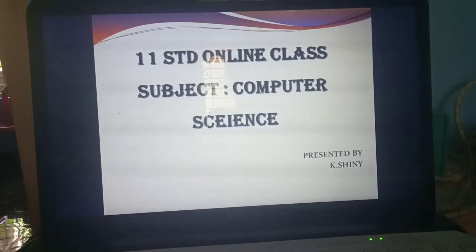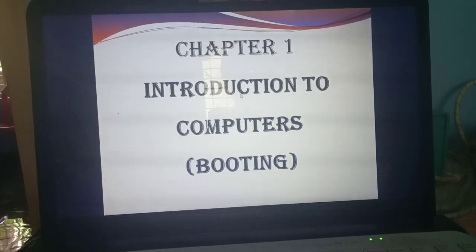Today we are going to mark the question answers of chapter 1. So please take your textbooks in your hand. Sit in front of the system or take a mobile phone in your hand. Please listen carefully. Okay. Which chapter are we studying? Chapter 1. What's chapter 1? Introduction to computers, isn't it?